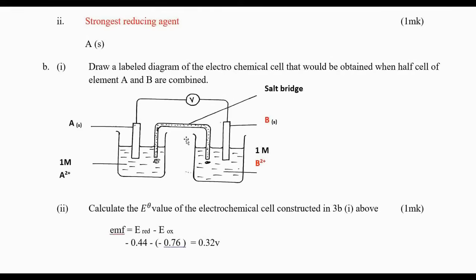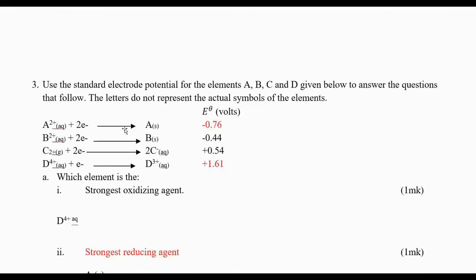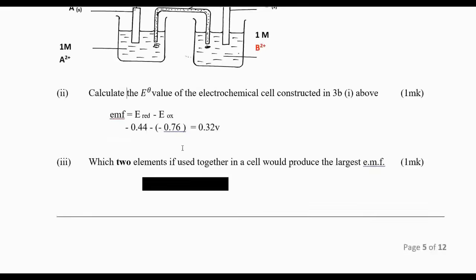Which one is undergoing oxidation? Oxidation is A because it is more reactive. It has the more negative potential. It is the most reducing agent. A most reducing agent will provide electrons, will give electrons. Therefore, A will undergo oxidation. Once you have known that, it is obvious that the other one will undergo reduction.